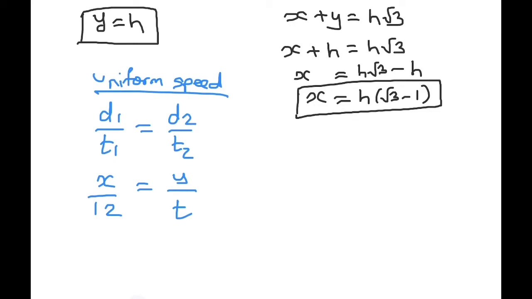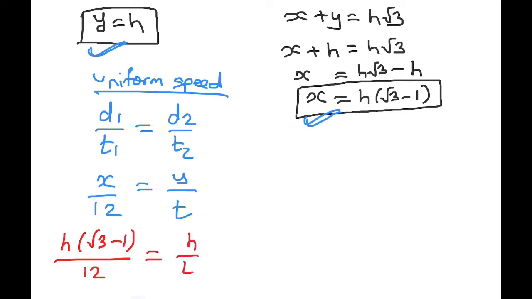Now we know the value of x in terms of h from this equation. We know the value of y in terms of h from the first equation. So if we substitute those values, we get h into root 3 minus 1 upon 12 is equal to h upon t.